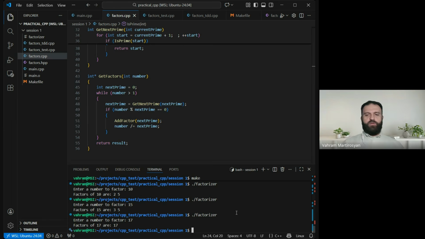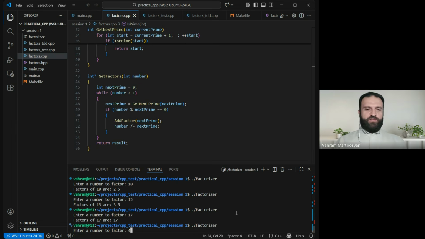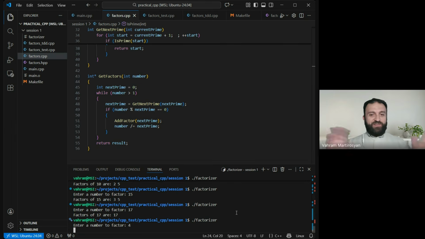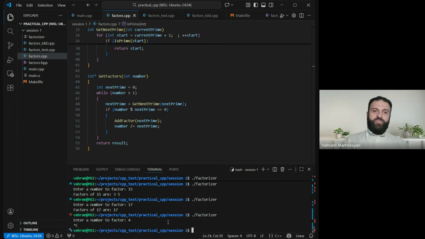But don't get fooled. The code is not ready because if I try something like this, we are still not there, okay? 4, which is just a very small number that could be easily factorized, causes our code to freeze, like to run forever. Why?